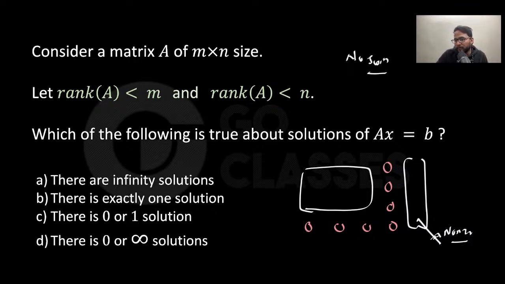And suppose you are bringing B, which is actually zeros, then there is always an infinite solution, right? There is always either no solution or infinite solution. So I think D is the correct answer. Okay, that is also a nice question.